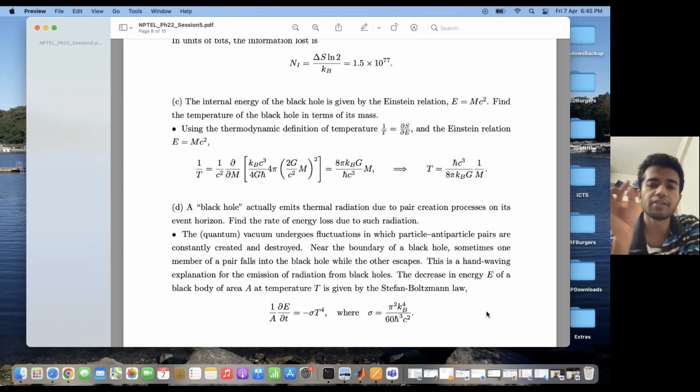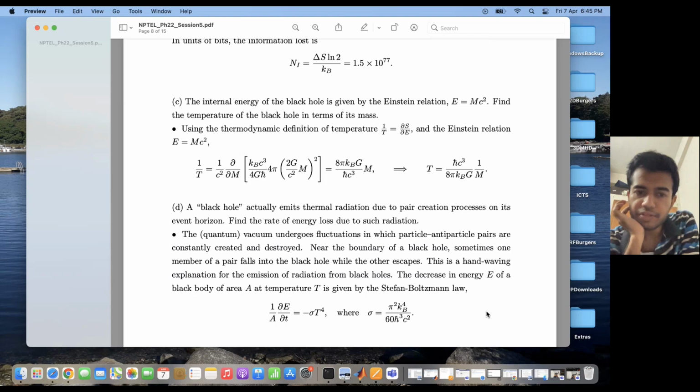This happens exactly at the fluctuations at the horizon of the black hole. So this is one of the arguments given for the emission of radiation from black holes. The particles which escape from black holes are the ones which make up that radiation. Suppose I assume that the black hole emits radiation because of these pair creation processes at the horizon, then find the energy lost due to such radiation.